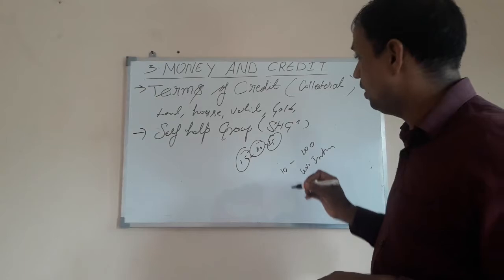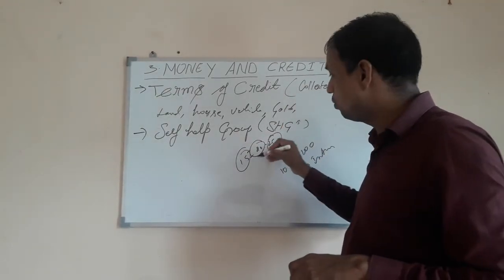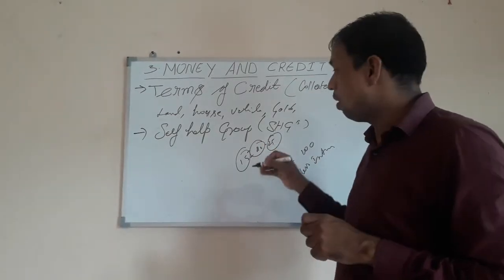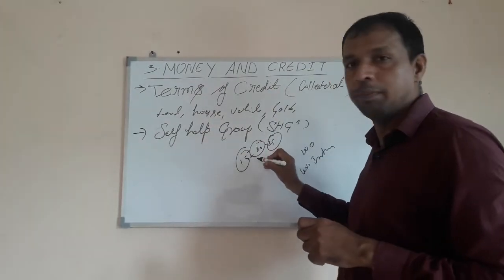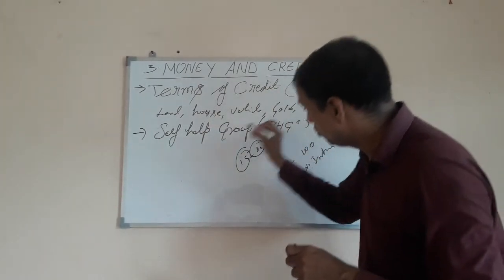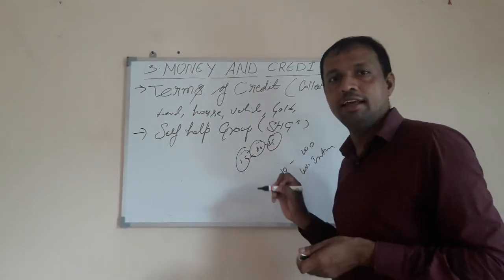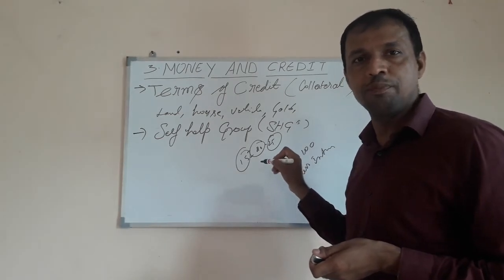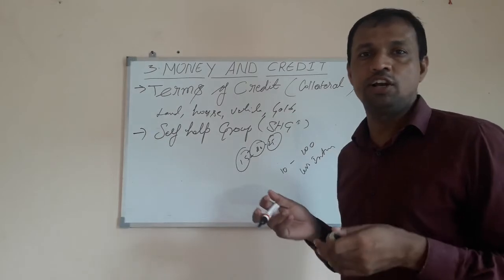Now here what happened, as the year passes, the amount in the bank increases. When the amount in the bank increases, the bank starts giving loans to these people. If the organization wants more loan, then based on the amount which they have deposited, the bank starts giving loans to this organization, and they can meet their regular needs and all.